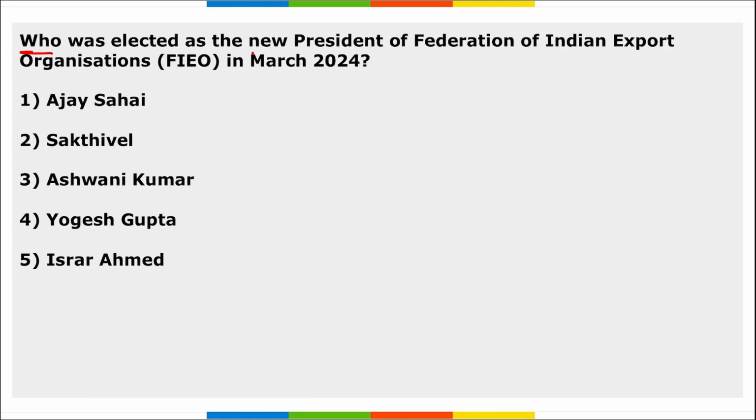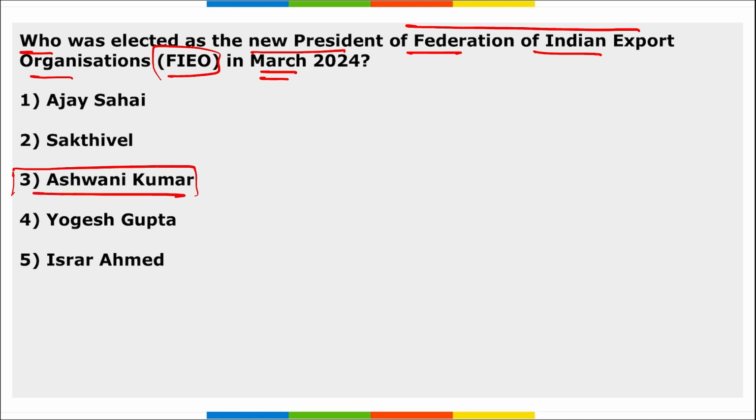Next, who was elected as the new president of FIEO, that is the Federation of Indian Export Organisations, in March 2024? So Ashwani Kumar was elected as the new president of the Federation of Indian Export Organisations. He will succeed Dr. A. Sakthivel, right? He completed his tenure as the president of FIEO and now Ashwani Kumar will be the new president of FIEO.